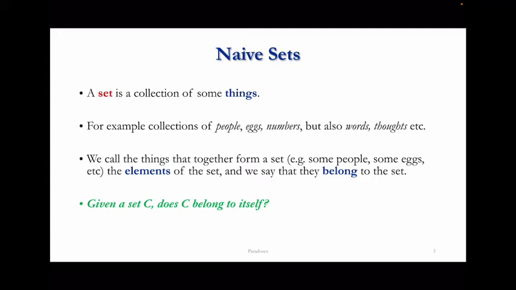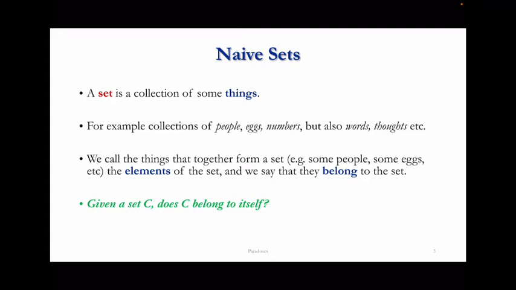So you consider not just the things, as we said last time, but also the fact that these are together. You consider these objects, for example, the eggs in my refrigerator, not just as individual eggs, but as those eggs together forming a whole. We call things that together form a set, for example, the people in a certain set of people, some eggs in my refrigerator, and so on, the elements of the appropriate set, and we say that they belong to that set. So what I want to stress is the terminology. We talk about sets, we talk about elements of a set, and we say that the elements belong to a set.